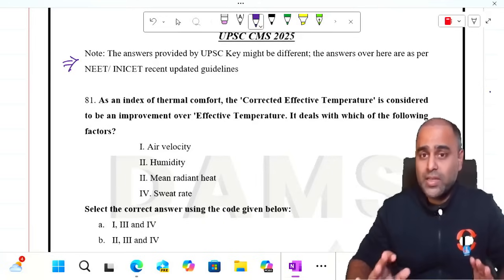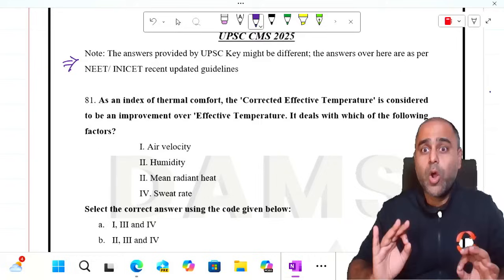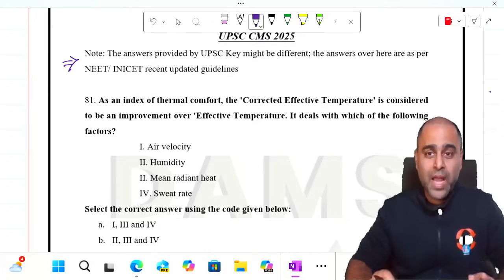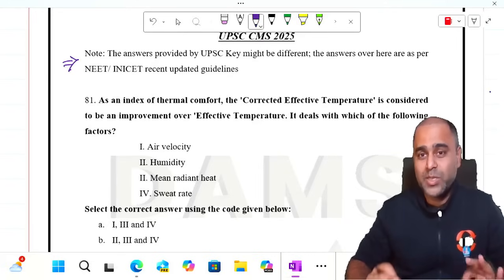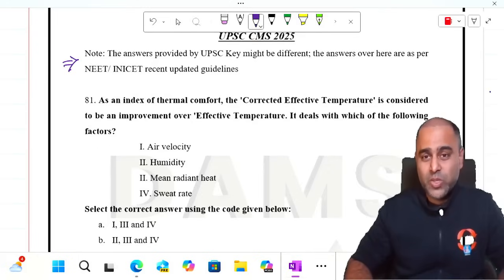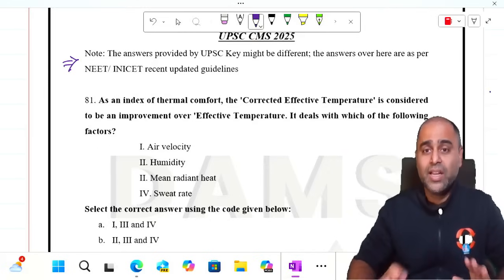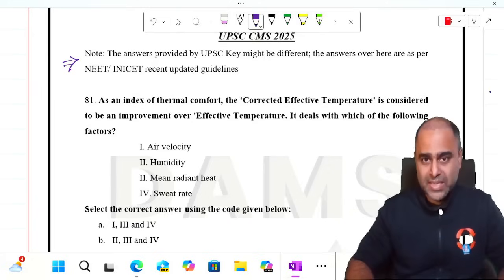Again guys, the questions in PSM were awesome. If you ask me, I would love it if UPSC starts preparing the PG entrance questions for the NEET PG, because they were really good, where they have actually tested all the important concepts of PSM.